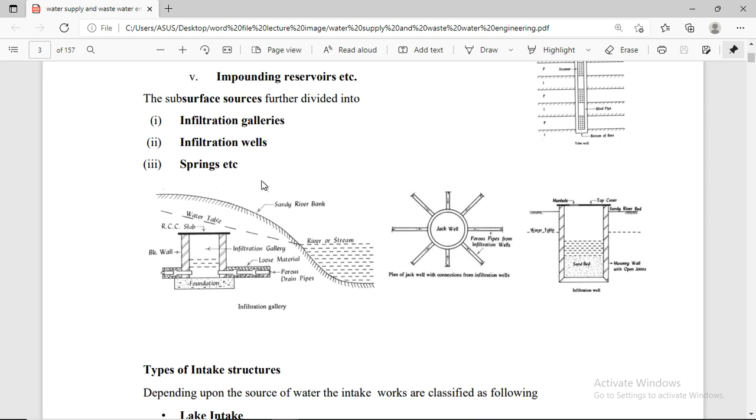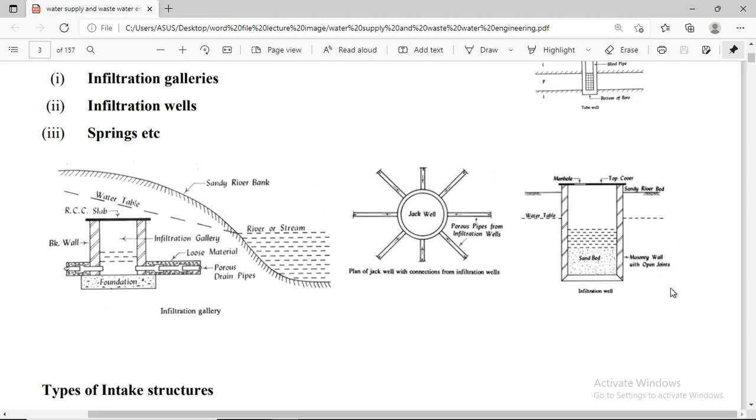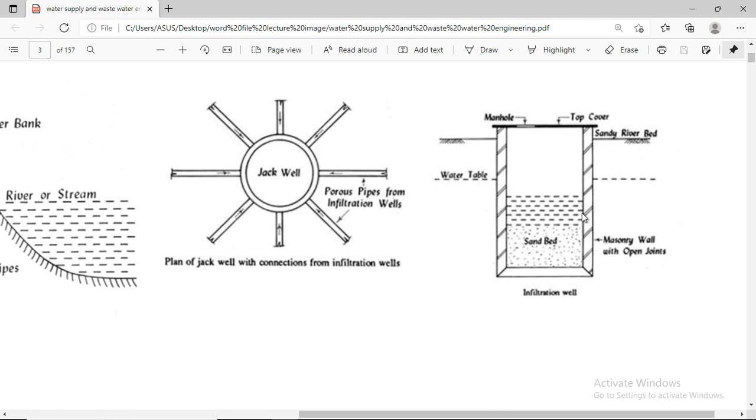The third one is the infiltration well. In this type, a sand bed is here. Like the example of a well, there is a water table, the ground, a manhole, and a top cover we have provided.